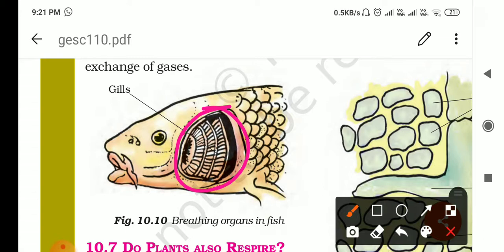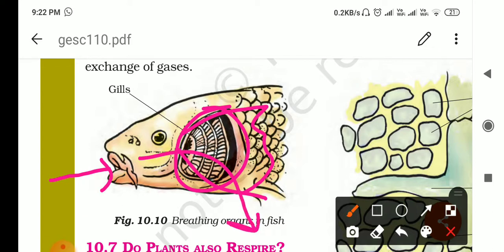The operculum is a flap-like structure over the gills that allows water to enter and pass through the gills to give the oxygen and receive the carbon dioxide, right? Finally, the water passes out from under the operculum. The fish opens its mouth after some interval of time. Then the water enters into the mouth, then it comes out from the